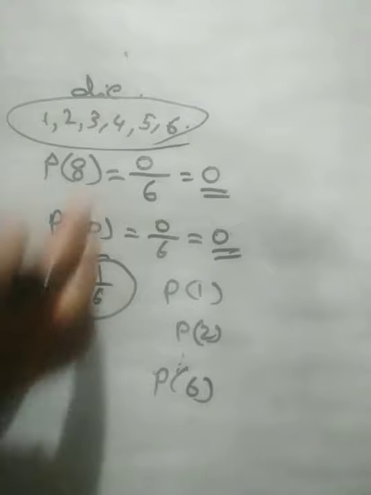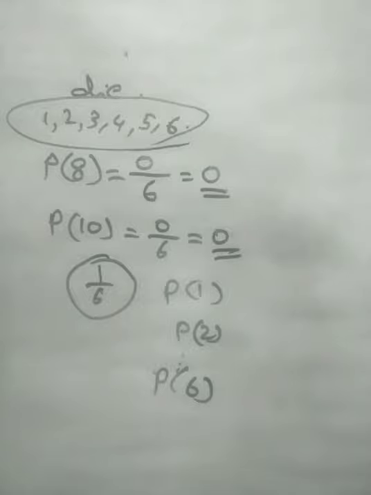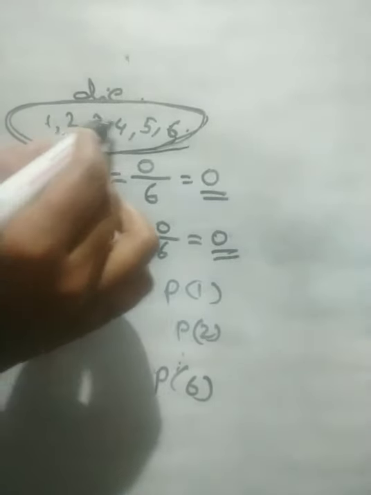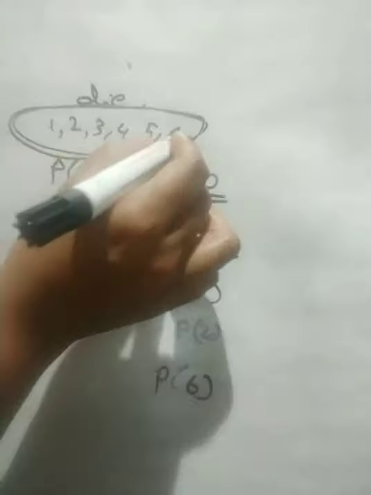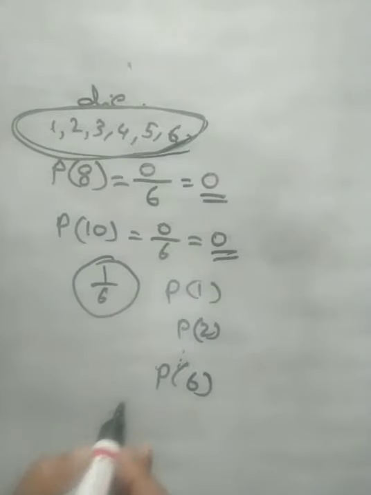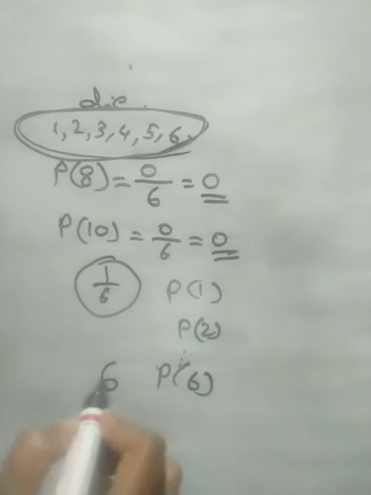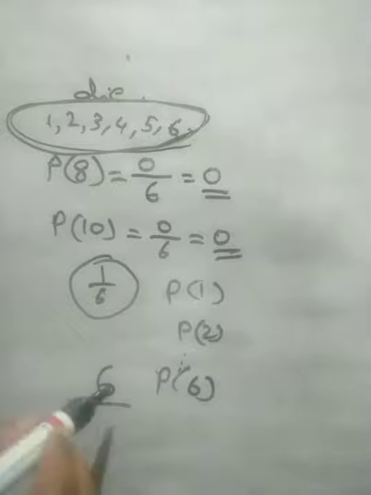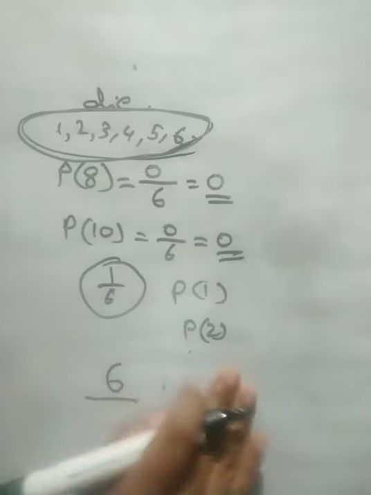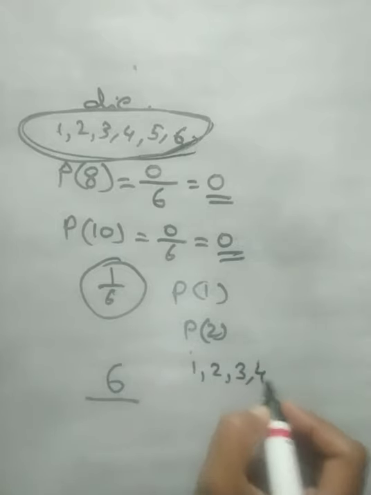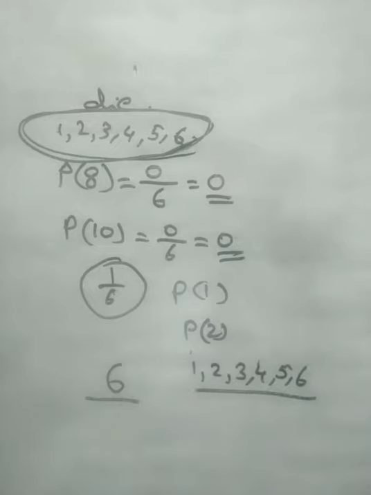I would like to ask, what about getting numbers less than 7? How many numbers are here in total? 1, 2, 3, 4, 5, 6. Total 6 numbers. All these numbers are less than 7. So if you throw the die any time, the number of favorable outcomes will be 6. According to our question, 1, 2, 3, 4, 5 and 6 are all less than 7. So total number of favorable outcomes is 6.